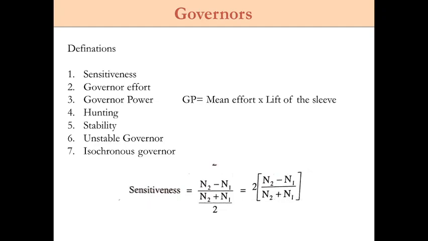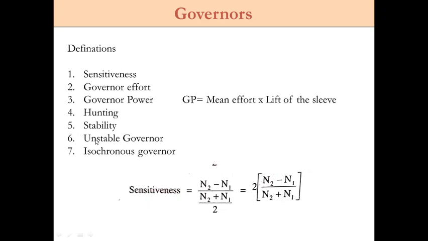In other words, if there is only one radius of rotation of the governor balls for each equilibrium speed, we can call it a stable governor. That means for any kind of input, if it has only one radius of rotation, we call that governor a stable governor.